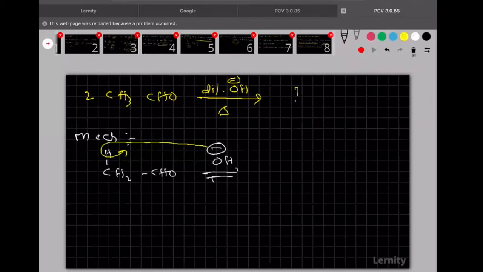So when base is removing the proton, what you will get here? CH2 minus CHO plus H2O. The CH2 minus CHO is there now. This is called as the enolate.